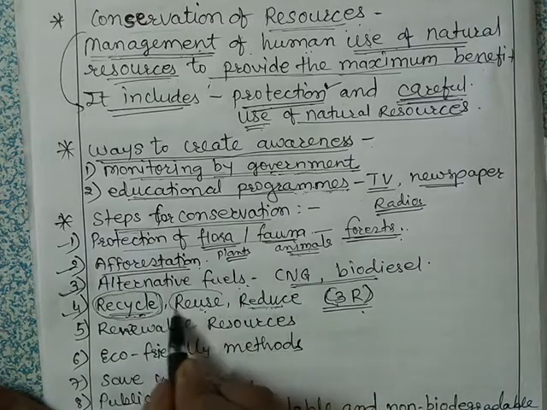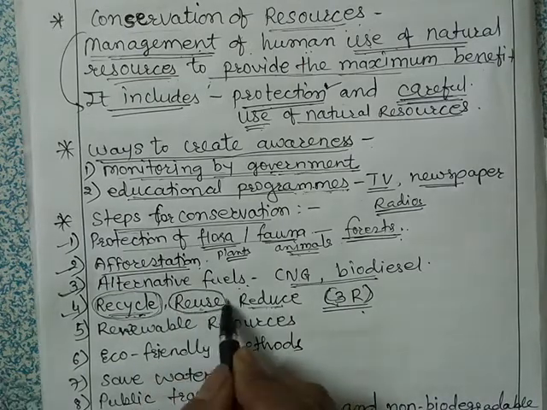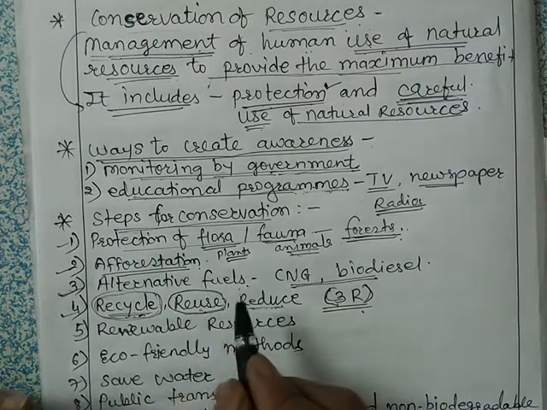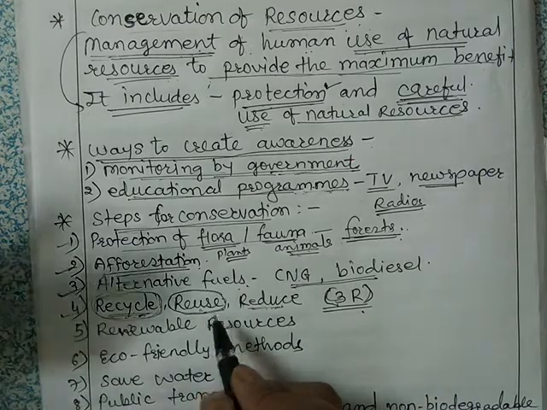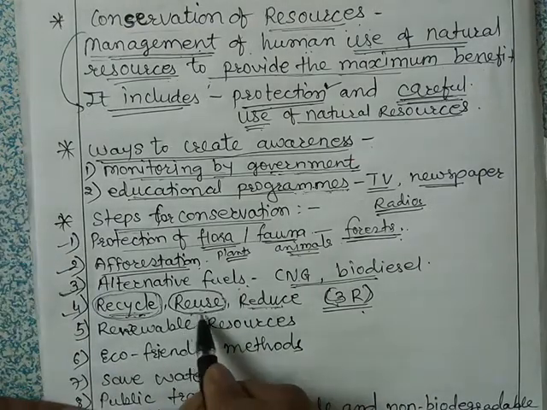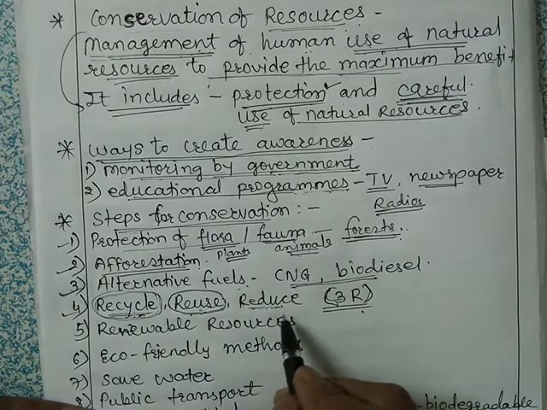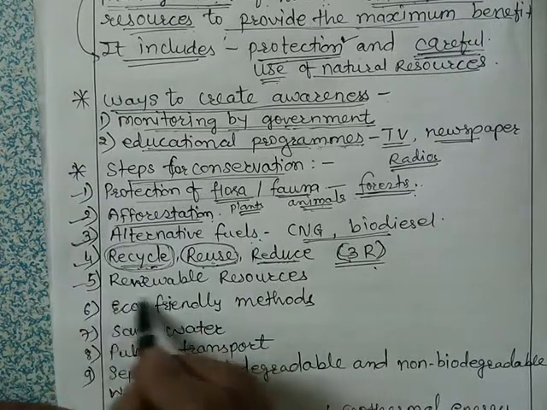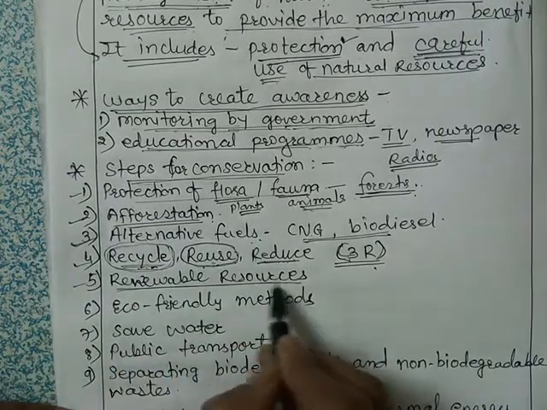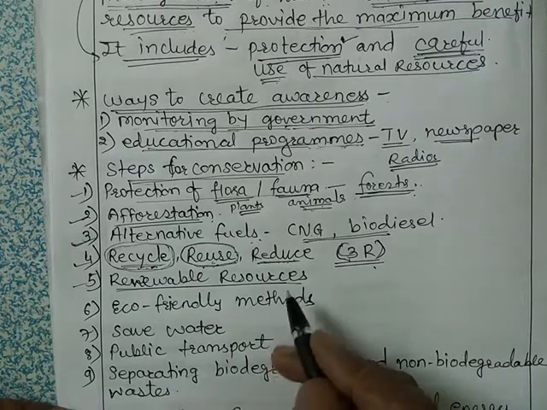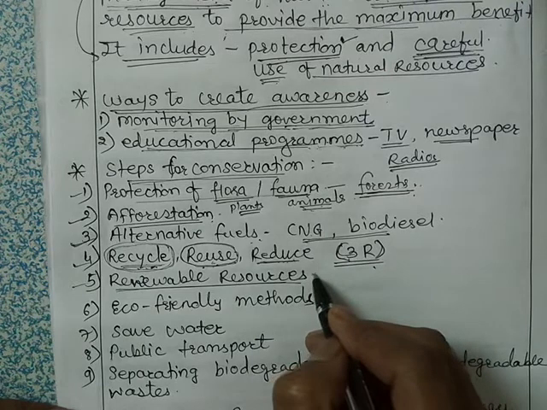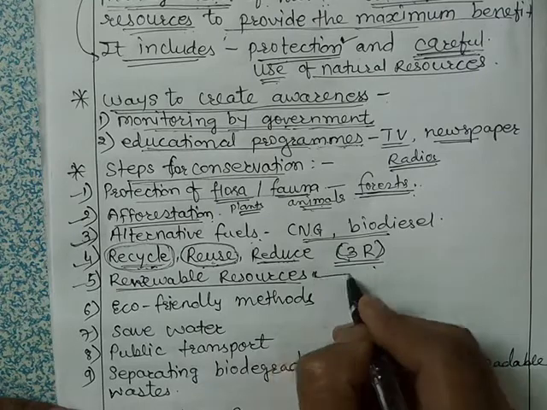We can reuse our water bottles and tiffins, and without throwing them when they are broken or something, we can send them to the recycle unit. Then we have to reduce the use of the natural resources. Okay, the next is renewable resources. Renewable resources are the resources that we can use again and again. So renewable resources we have to use to produce energy, like wind,